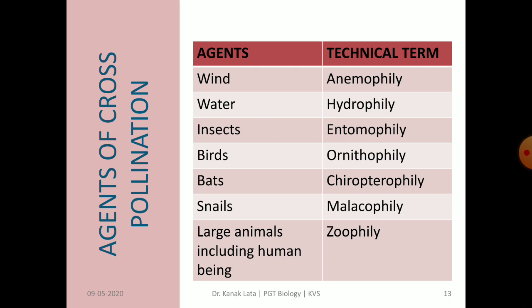By bats it is called chiropterophily. By snails it is called malacophily. And last, by animals including human beings, it is called zoophily. So now you see that there are different agents for pollination, that is for cross pollination.